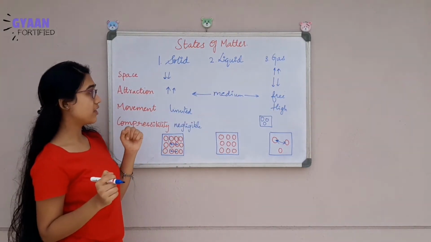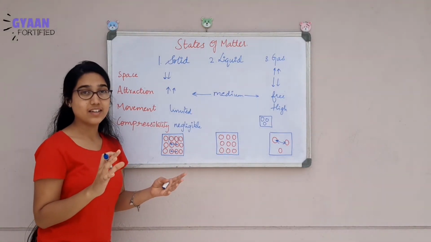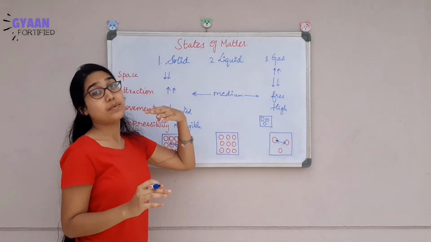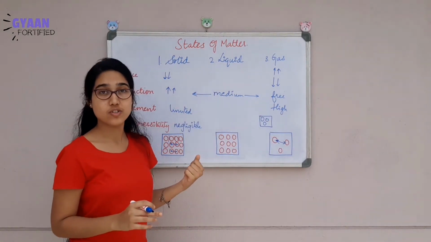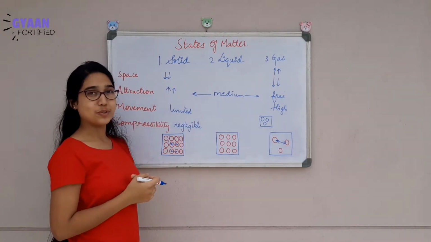One more thing, please try to memorize this chart again and again. In exam, if they ask individual characteristic, or sometimes they may ask the comparison also, that time this chart will be really helpful to you.